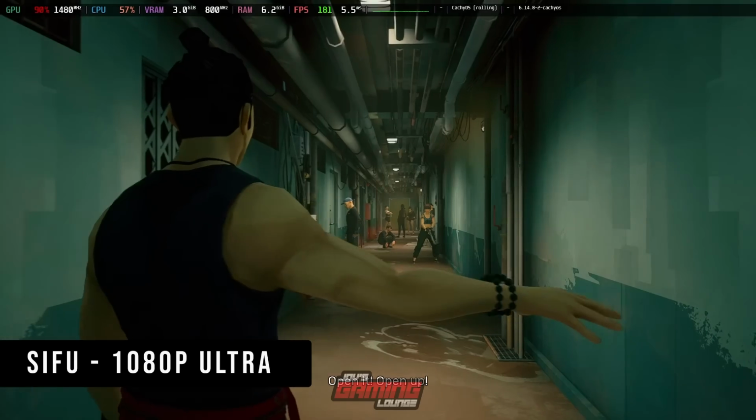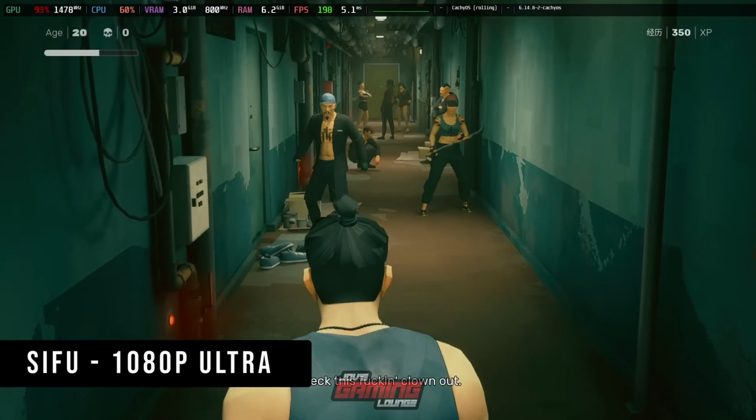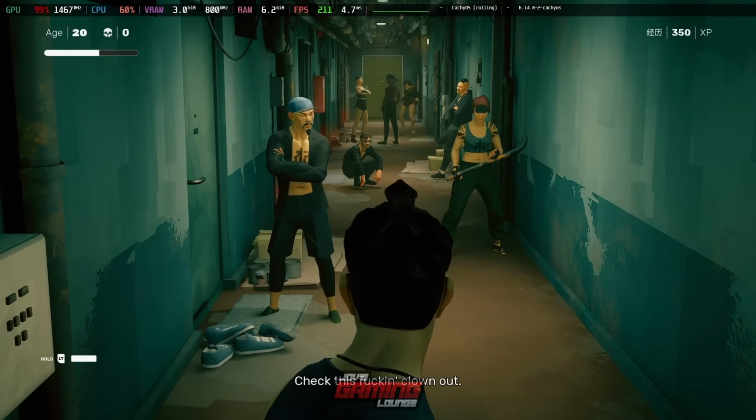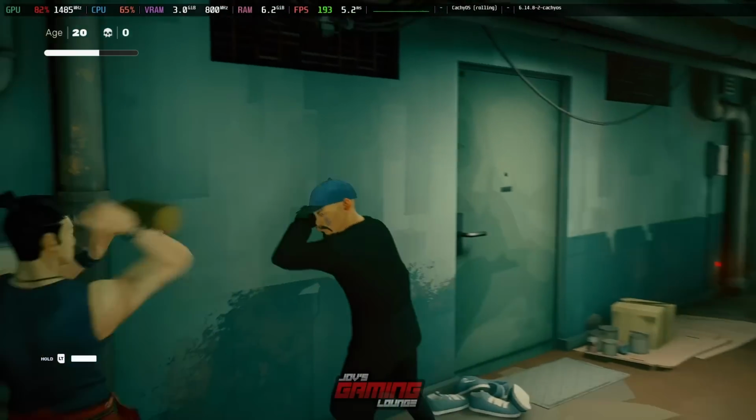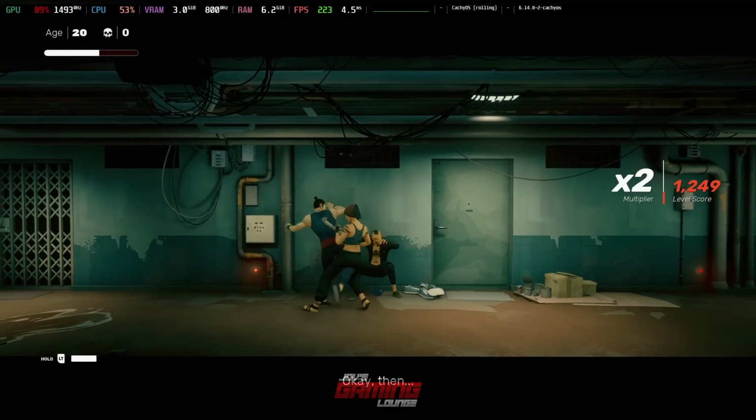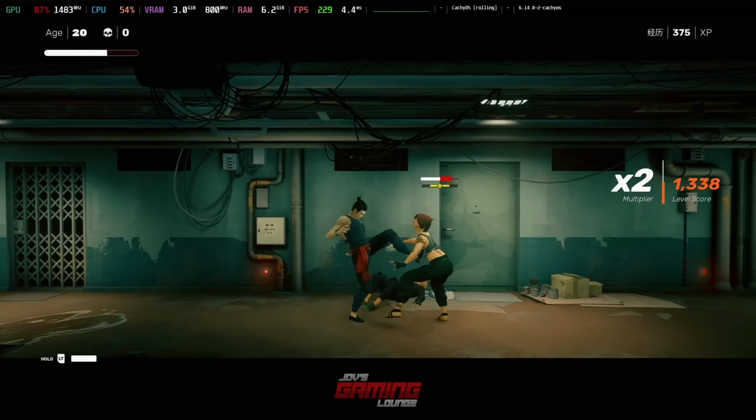Here we have Sifu, 1080p ultra settings. This game runs extremely smooth on here. As you can see by the frame time graph, solid line. The FPS is in the high 100s, low 200s. This is a really good showing here.